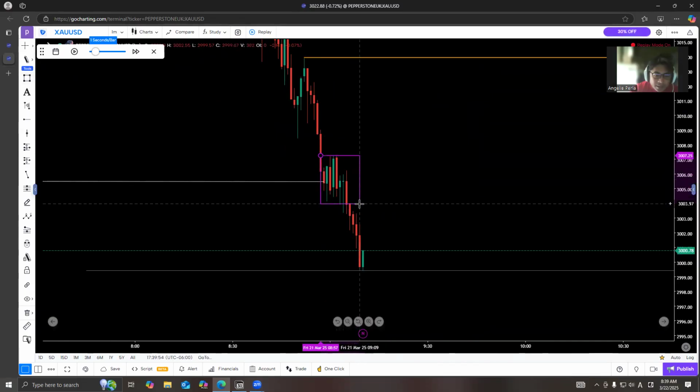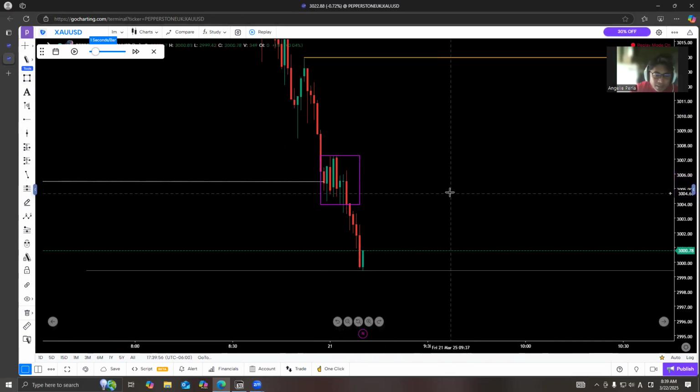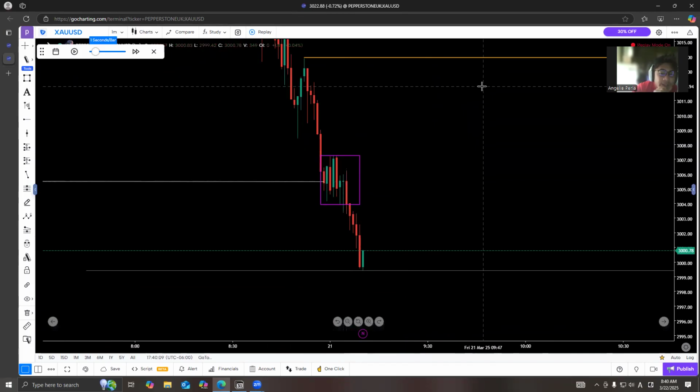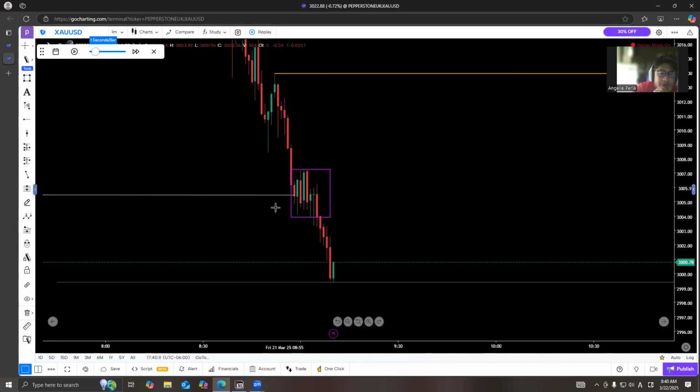All right. That's why retail traders think that when we see these candle formations right here, they are confident that this will